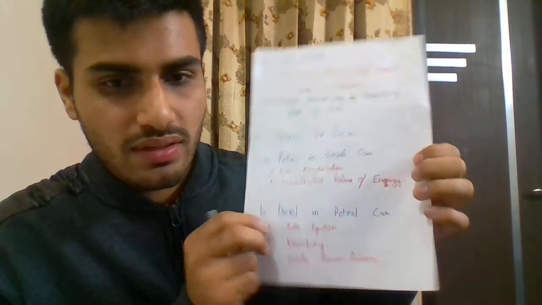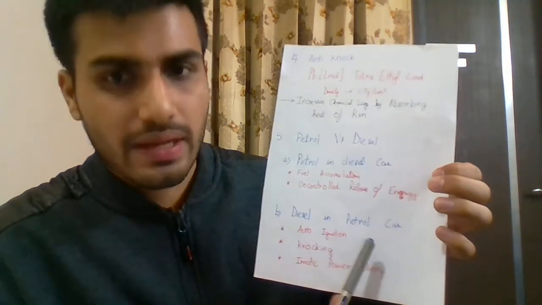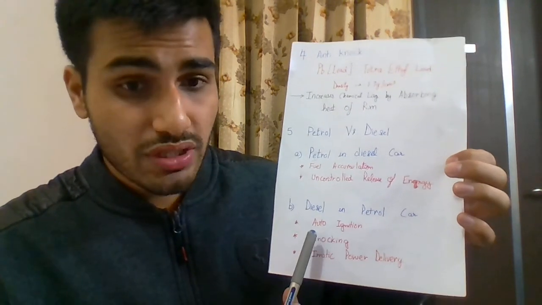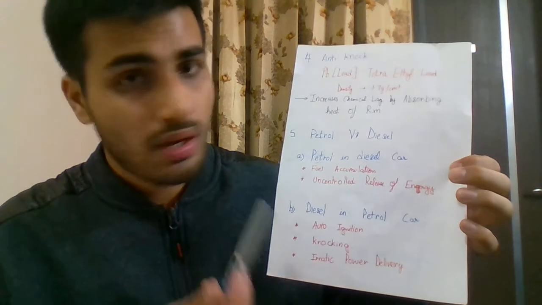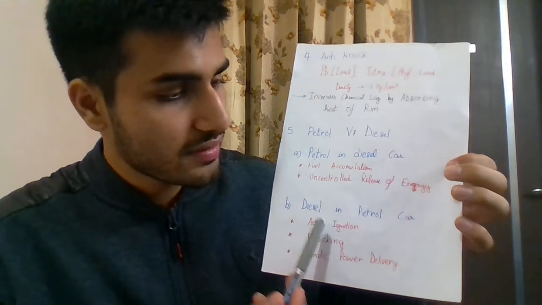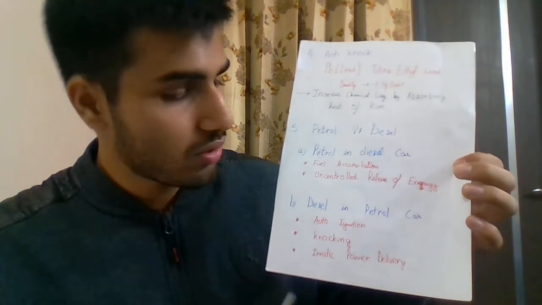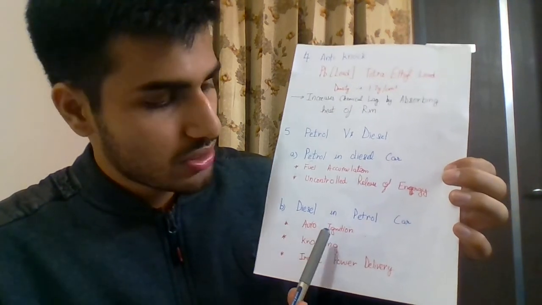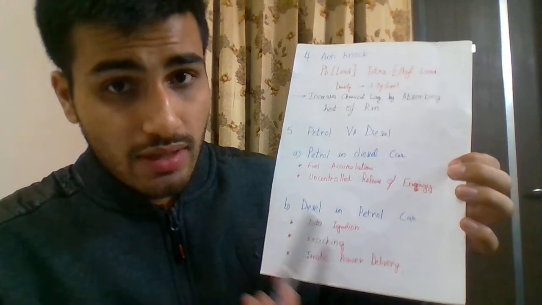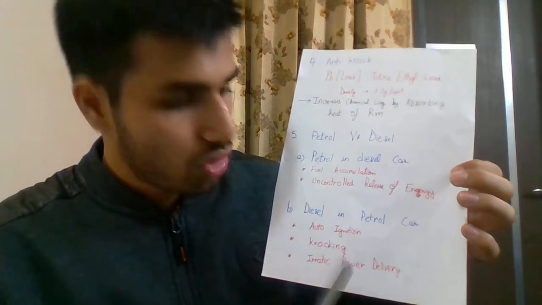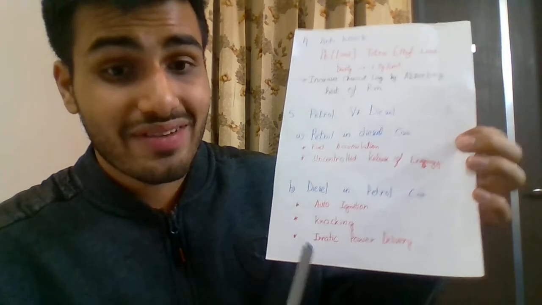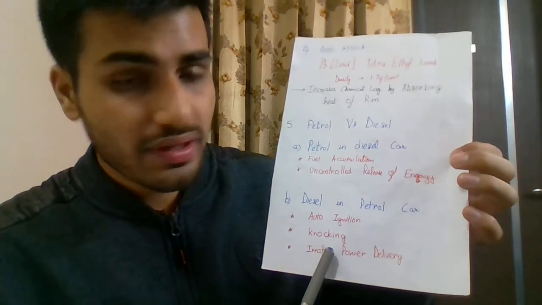So it is harmful and it should be avoided. Next we come to the case when we put diesel in a petrol car. Again, diesel has a lower auto ignition temperature as compared to petrol, as I talked earlier, which was 250 degrees compared to 280 degrees for petrol fuel. So the auto ignition temperature is less. This means the chemical lag is obviously less, and the knocking tendency of the fuel drastically increases.